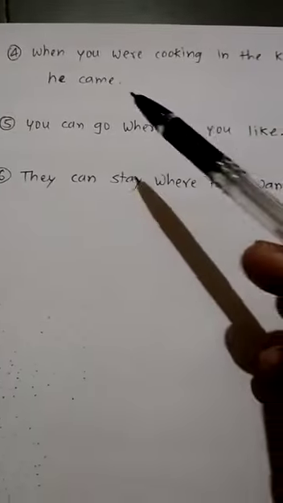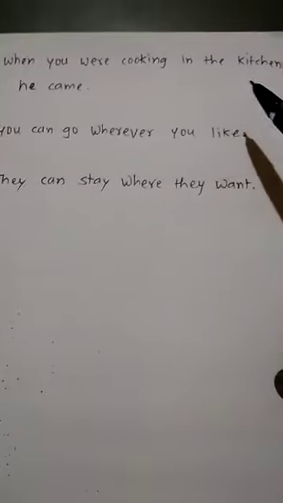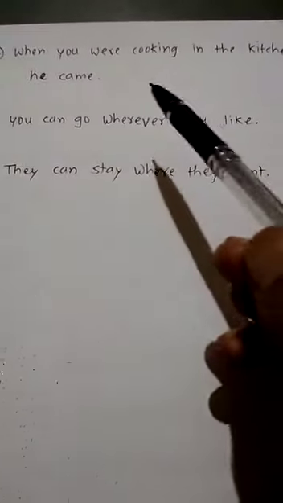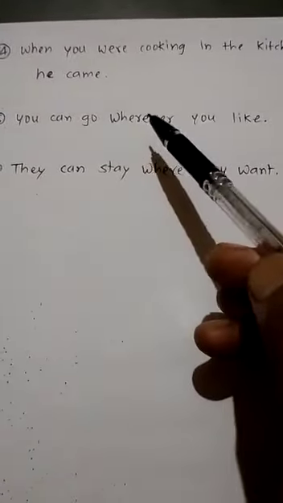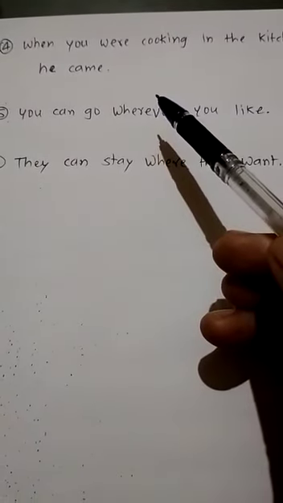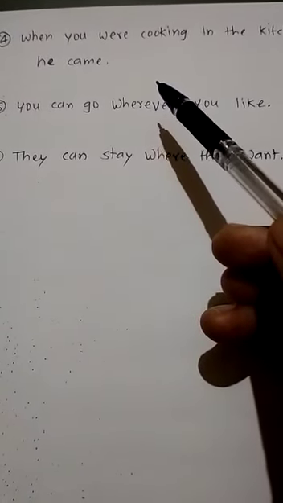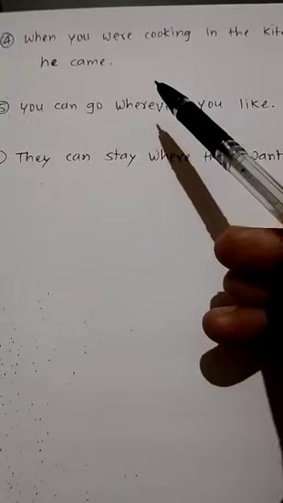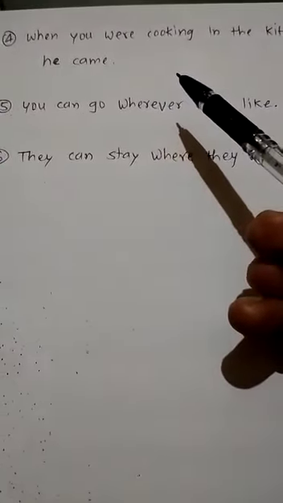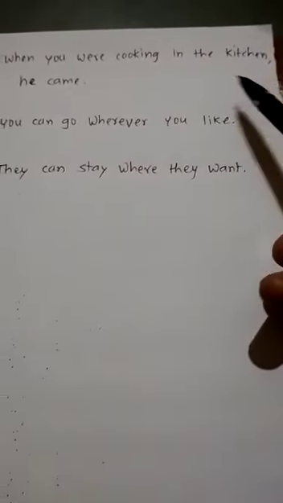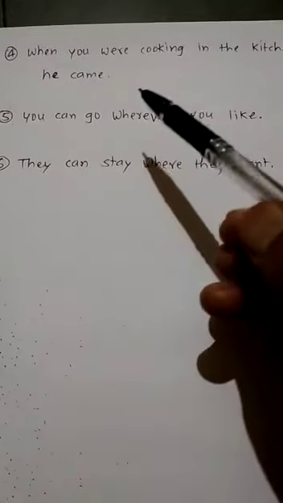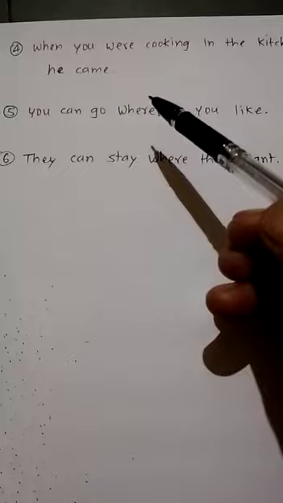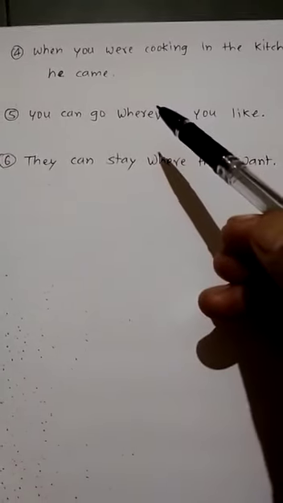See, "When you were cooking in the kitchen, he came." As I told you, sometimes it may happen that the main clause is given in the beginning, sometimes it may be given at the end. So it may vary from example to example. "When you were cooking in the kitchen, he came." So you must have understood what is the main and what is the subordinate. See, "he came."